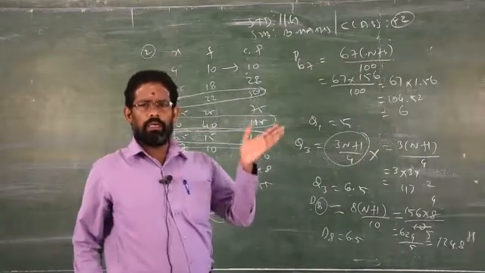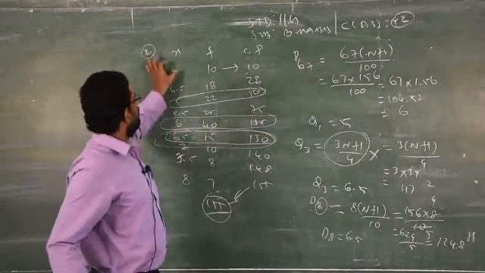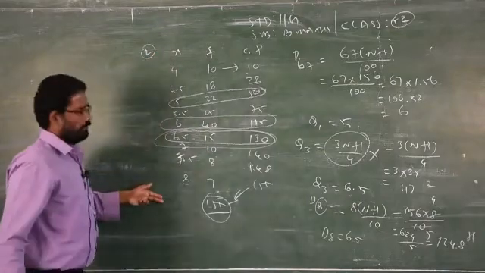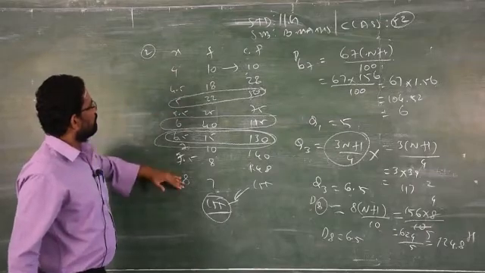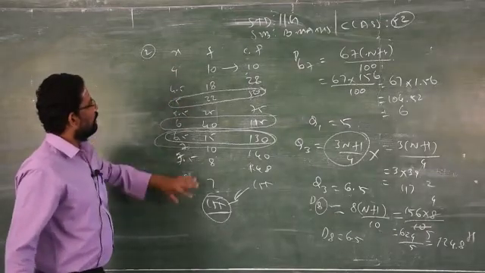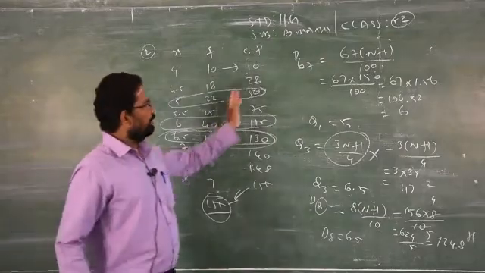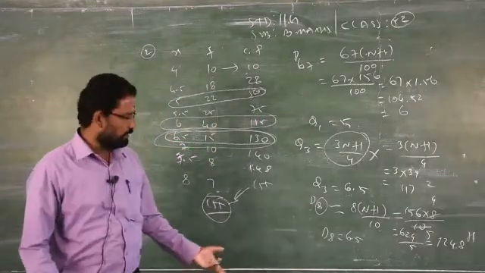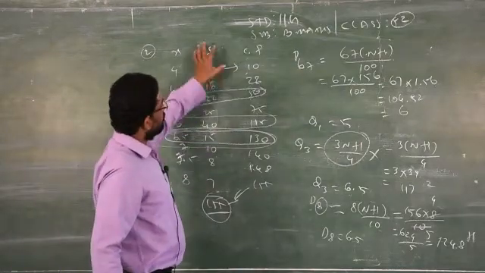For ungrouped data you can write in order. Not only for ungrouped data. For grouped data also you have to see whether it is in order or not. If it is not in order, please write in order under the X column. Once you arrange these in order, automatically frequency also gets changed. Clear. Then we can proceed like this. This is one method under the grouped data.